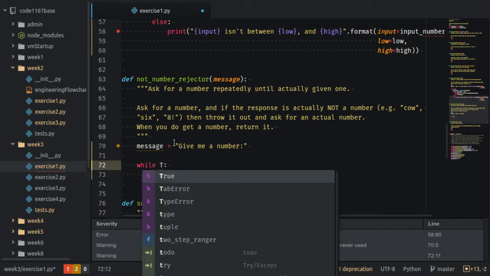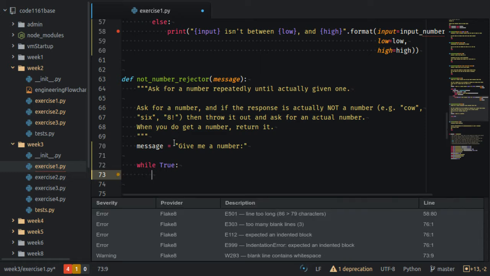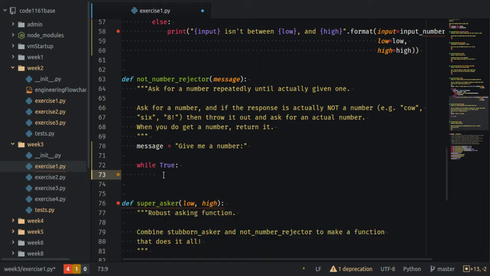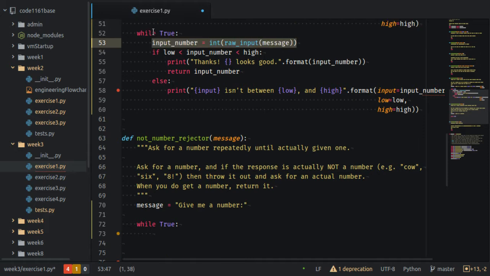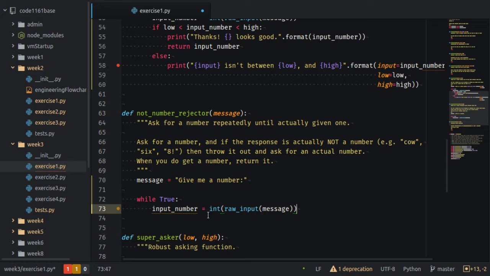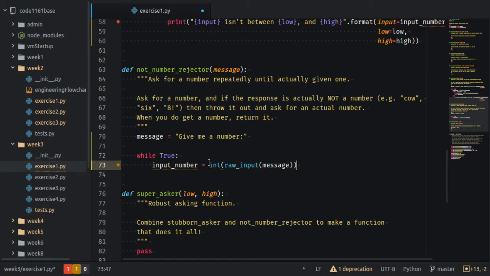While true. And you see how my autocomplete fills in a bunch of the stuff for me here. I don't have to write a lot of code if I'm using my autocomplete correctly. Right, let's get rid of some of these linter errors. So, while true, what do we want to do? We can go up here, take that and paste that in there, and that's fine. That's everything we need to do, except we don't know if it's going to be giving us a good result or not. So let's test that.